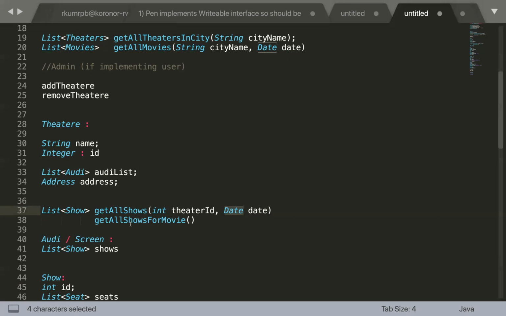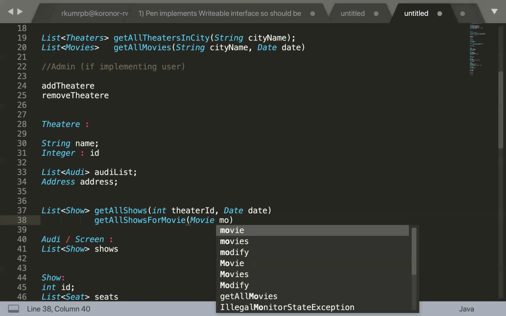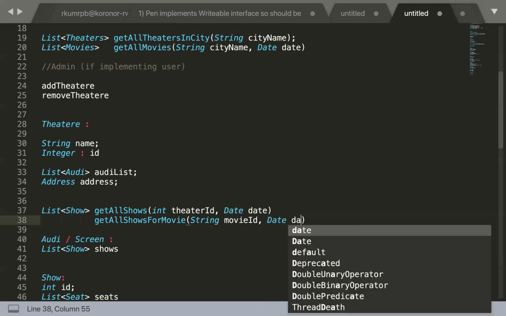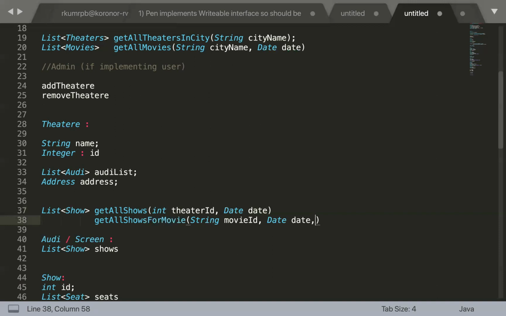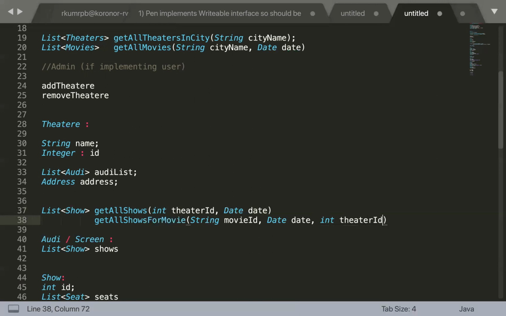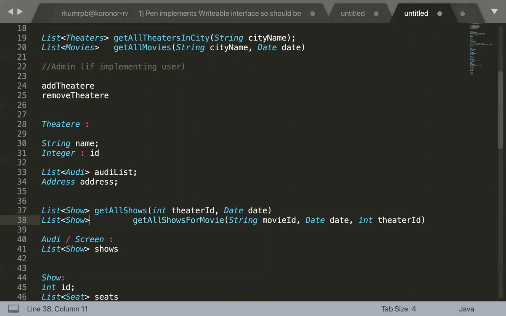Correct. Now we have the get all shows for movie. So this is going to receive information about the movie ID, right? Whatever parameters we have listed, movie ID, and then something like a date, right? On a particular date we require all the movies, and then we are going to have some information about the theater. So get all the shows is also going to return us a list of shows, right?